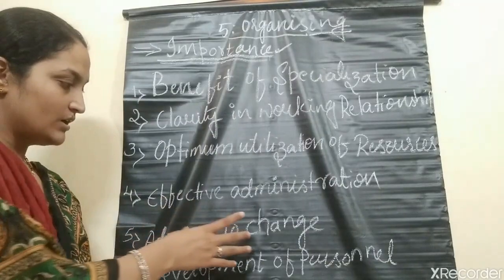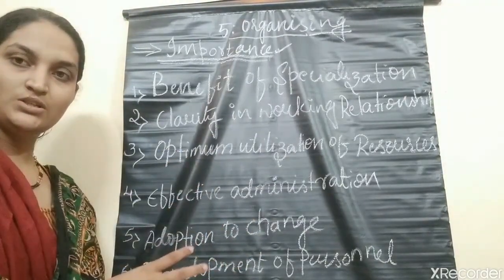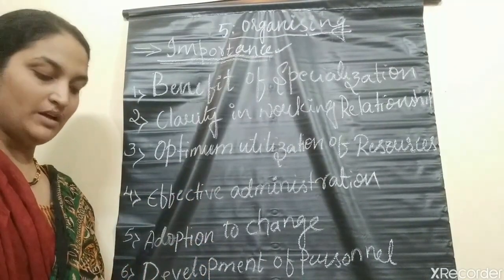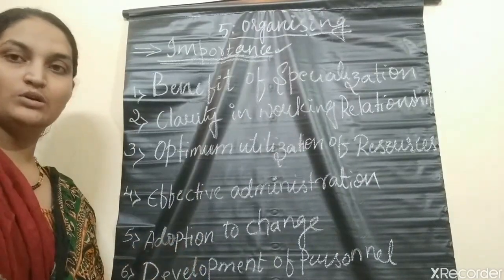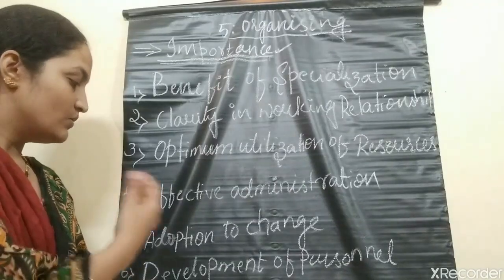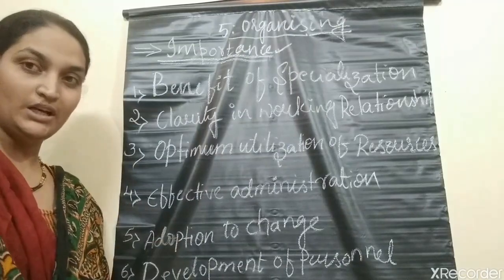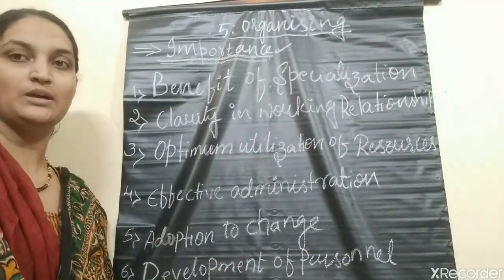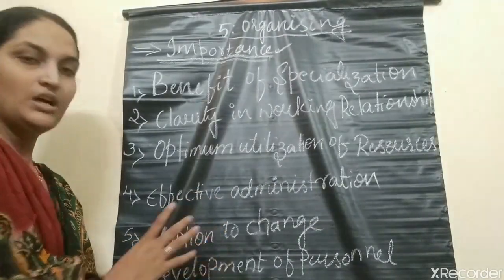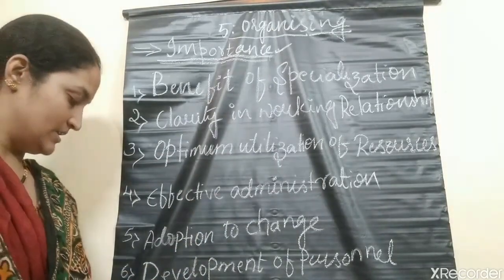Whatever organizational structure you have designed should be flexible, so that you can easily adjust to changes in workload. It may be related to your technology, your product, your resources, or the market. Whatever the changes, they should be easily adopted in the organization. Such an organizational structure should be designed.